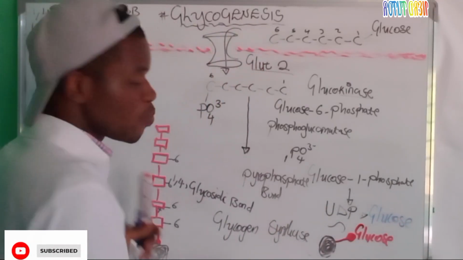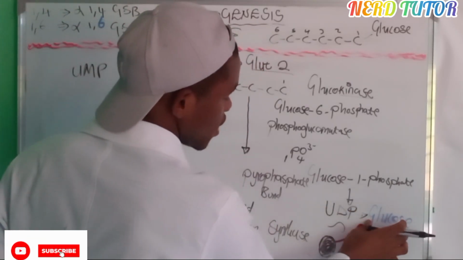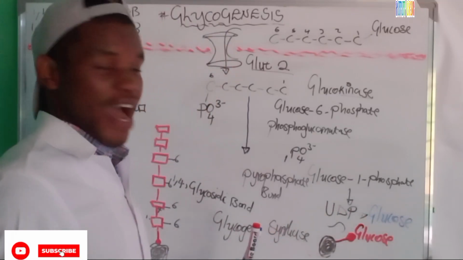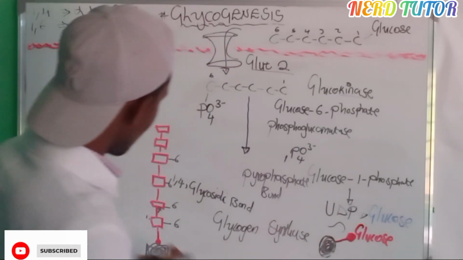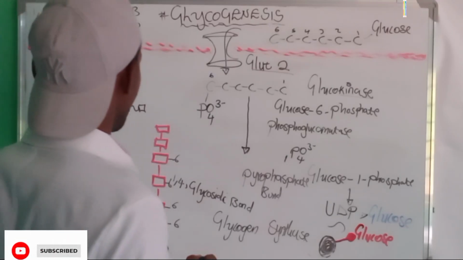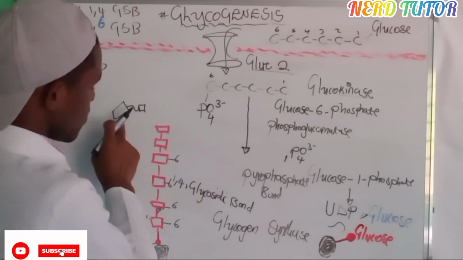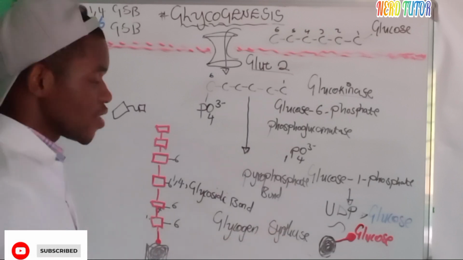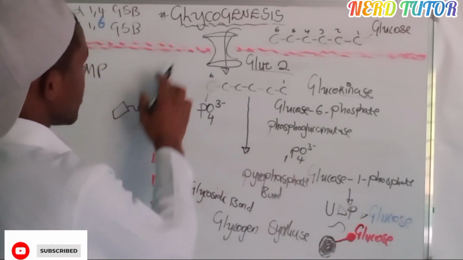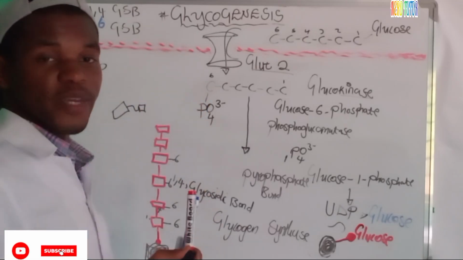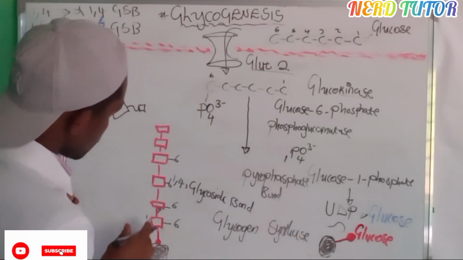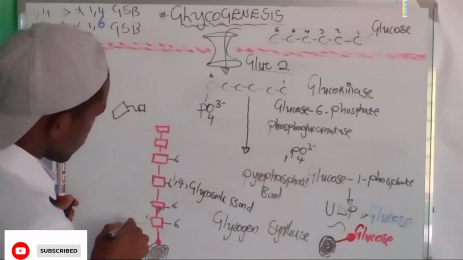It will be carrying the UDP and the glucose, because at first we had the UDP and the glucose, and the cell itself had that power to start adding the same glucose molecules. Why? Because of the same energy that we got. So now this same enzyme, the glycogen synthase, because it is having the UDP and the glucose, will start adding them here. In the process, what are we going to be yielding? UDP.